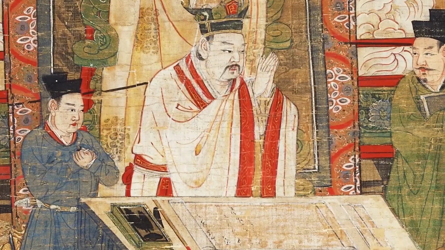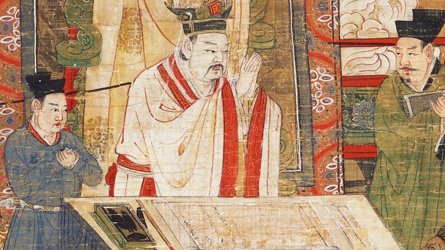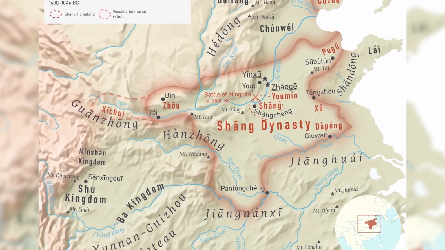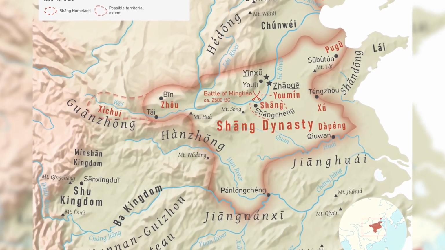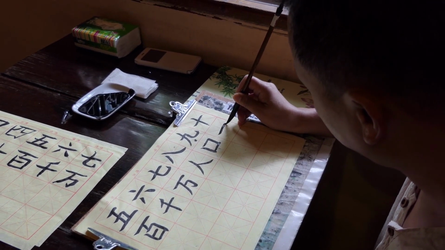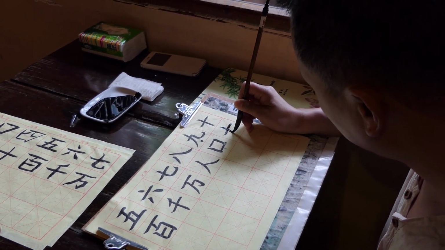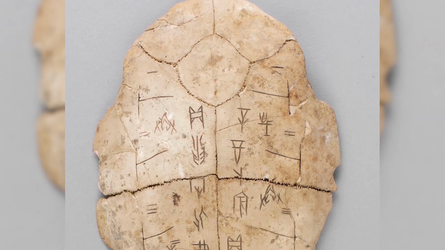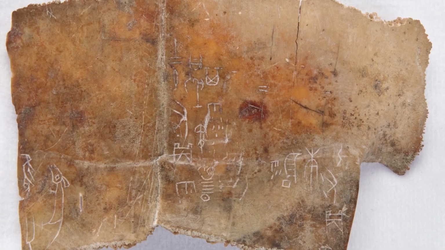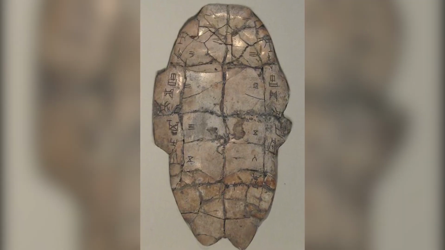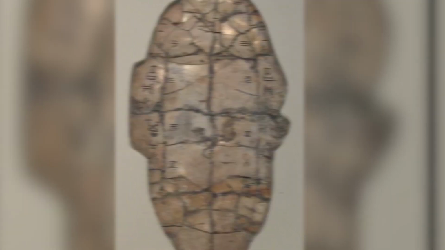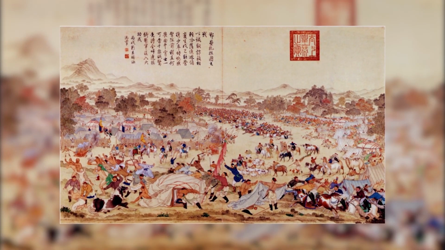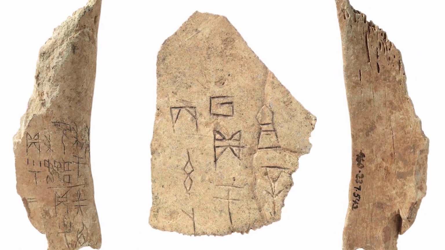Even though there's not much solid proof about the Xia dynasty, they're often considered the starting point of China's long history. Then came the Shang dynasty around 1600 BCE. This dynasty is famous because it's one of the first to have actual records and evidence of its existence. The Shang dynasty was known for creating the first Chinese writing system. They didn't have books like we do today, but instead, they wrote on animal bones and shells. Pretty cool, right? Imagine using a turtle shell or an ox bone to write on. What do you think it must have been like to live back then? Can you imagine trying to carve pictures and symbols into a hard shell just to communicate with others?